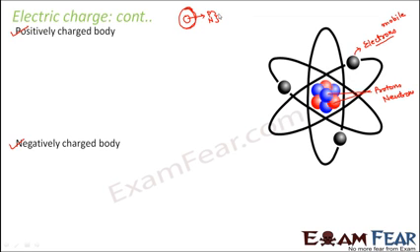So this central portion where protons and neutrons are present is called the nucleus. I'm sure you would have studied all these things in your chemistry. So this part is your nucleus, which contains the protons and the neutrons, and surrounding this you have electrons which are revolving in orbit.